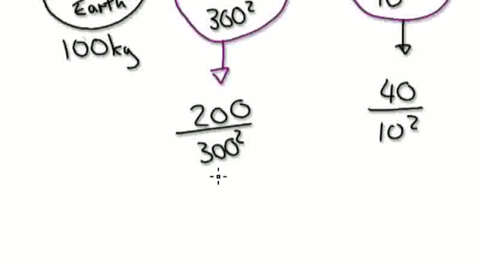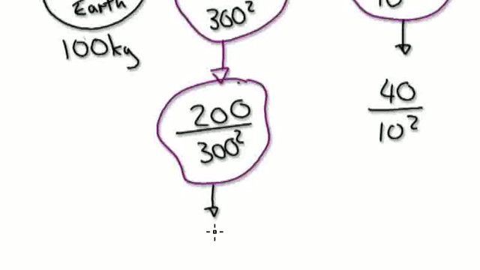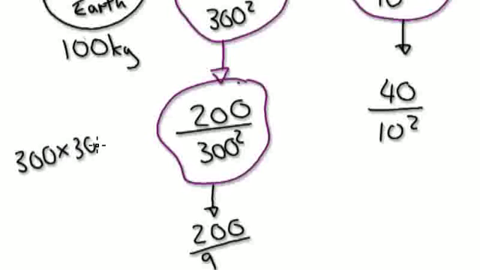Okay. So now this whole bubble becomes 200 over 9. 300 squared is 300 times 300, so I'm just going to get 3 times 3, which is 9, and I've got 4 zeros.